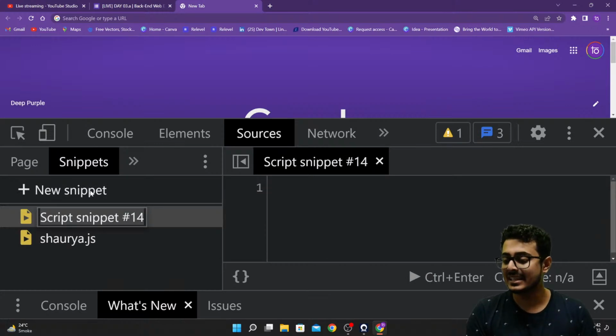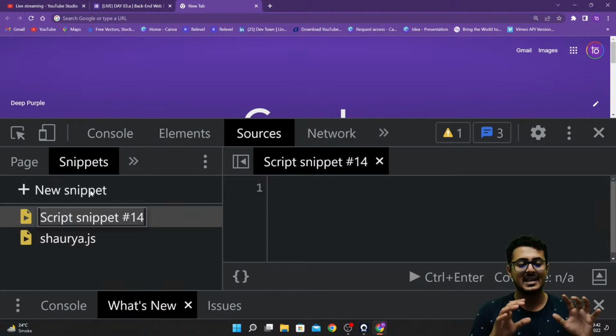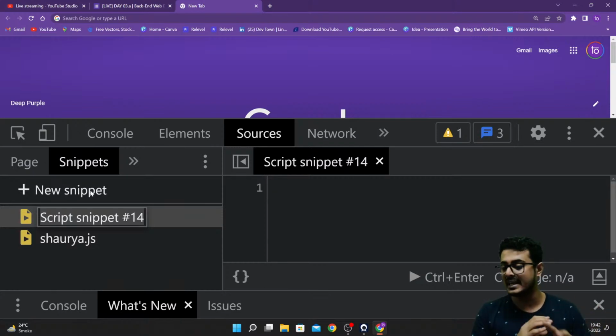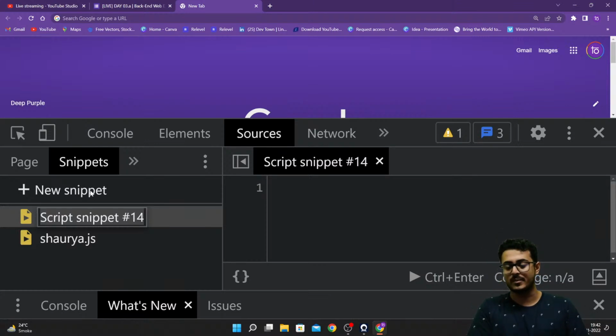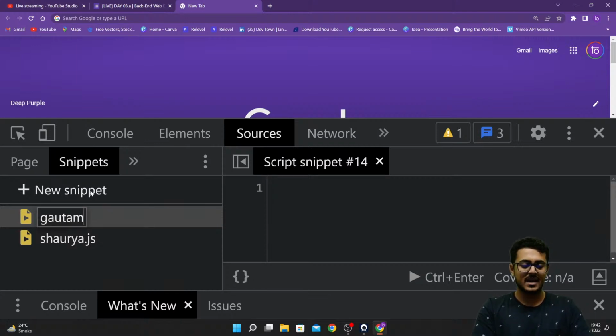You can write the name of this new snippet as anything. Let's assume, let us take Gotham. Gotham is helping a fellow mate out, so I'm using his name. You can name it as anything that you want, but at the end, you have to put an extension called .js. So .js is basically a JavaScript file.